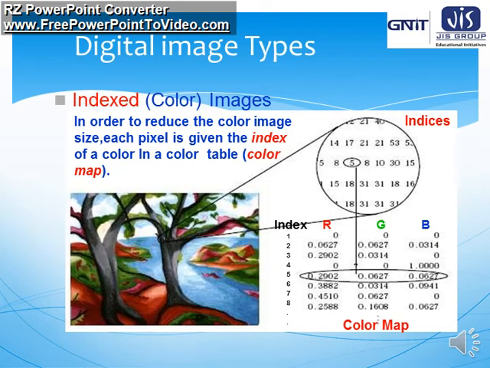So these are the different types of digital images, and they are very important.